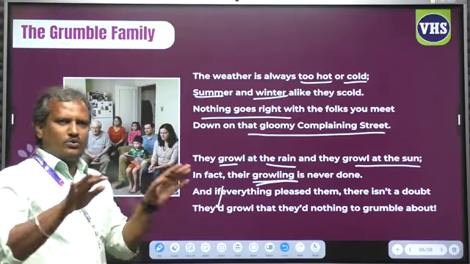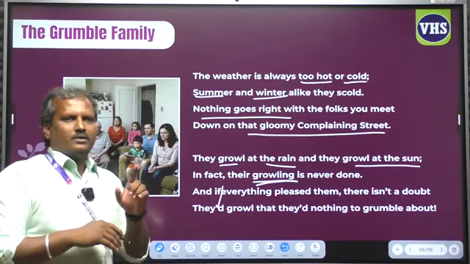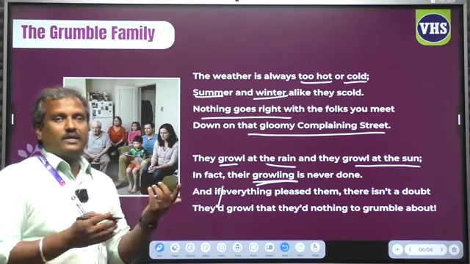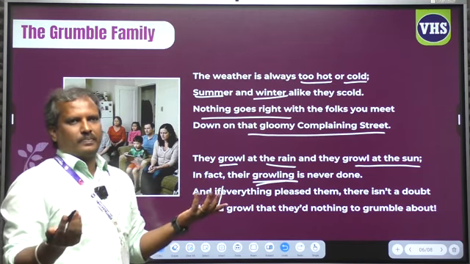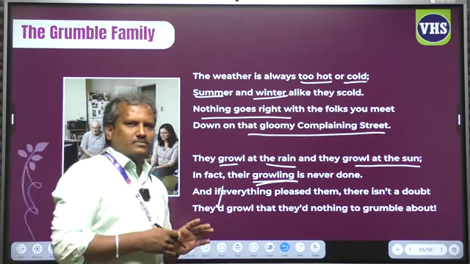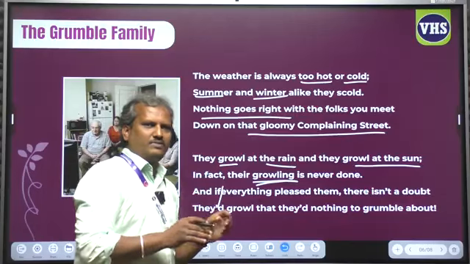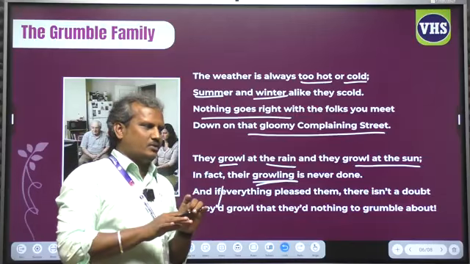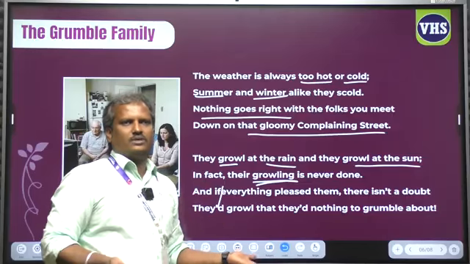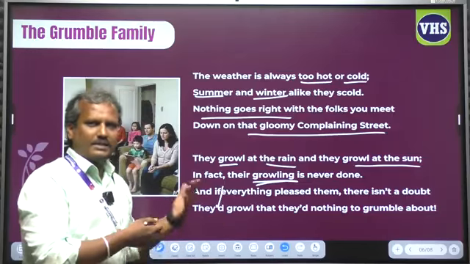Yes, if everything goes right with the family, they will grumble that they don't have anything to grumble about. Look, so the family is always grumbling. Even if they are pleased, even if they are very happy and contented, they will grumble that they don't have anything to grumble. Right? They will find the reason to grumble.